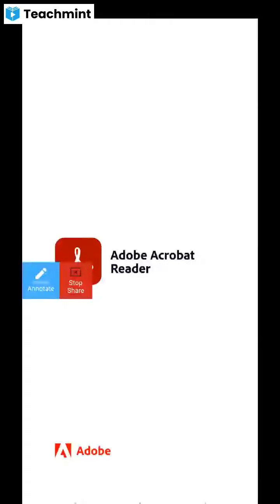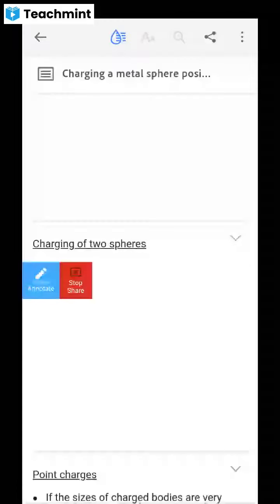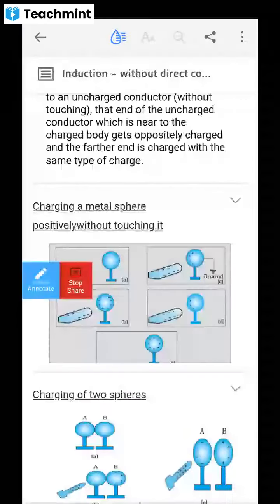Ma'am, the body which gains electrons, it means negative charged, ma'am. If it loses, it is positive charged, ma'am. That only I'm asking. When can we say that it is a charged body, or when can we notice that it has a charge? Please, can you give an example for a charged particle?